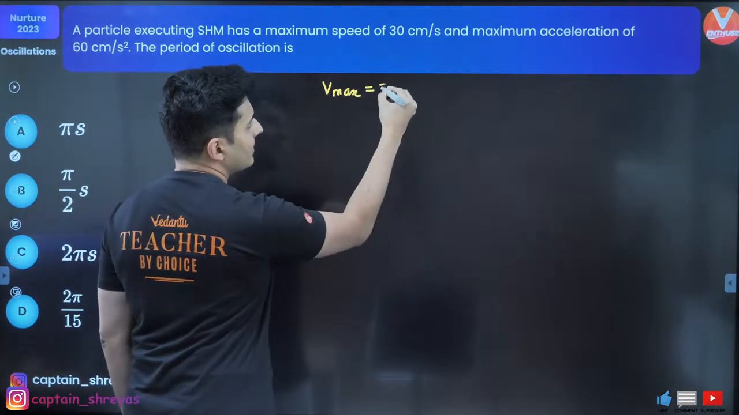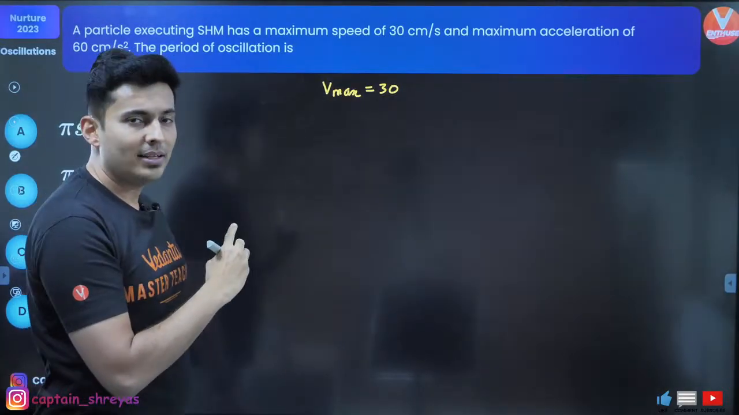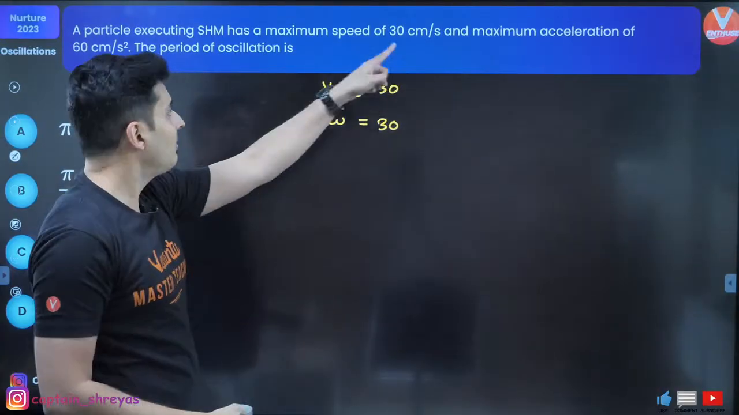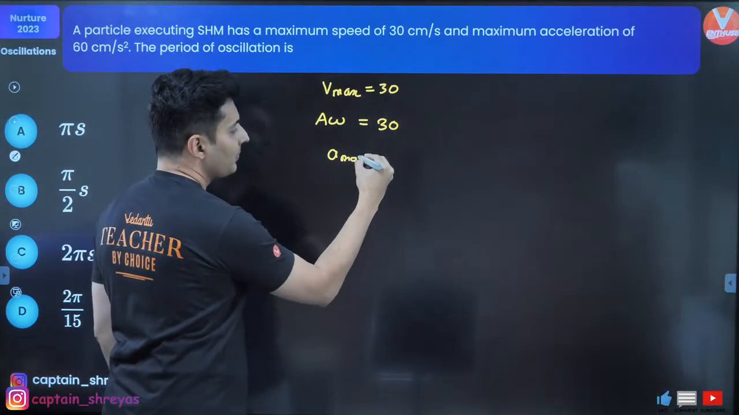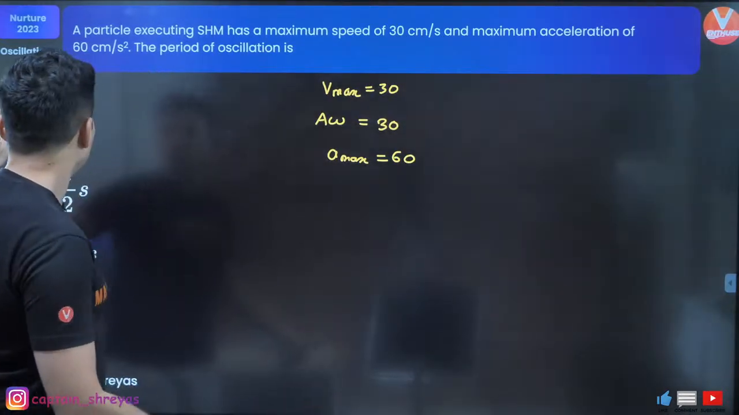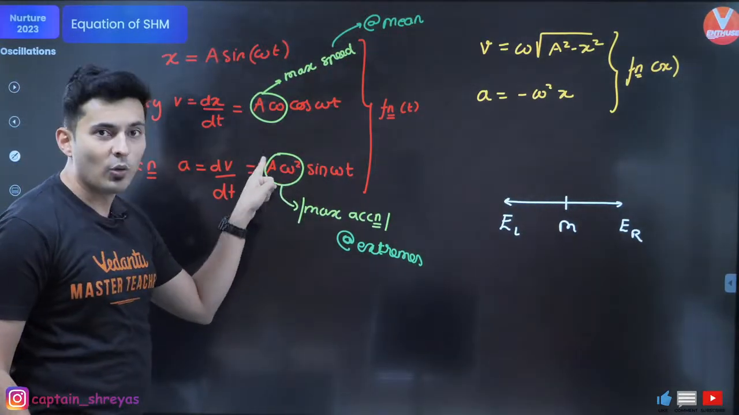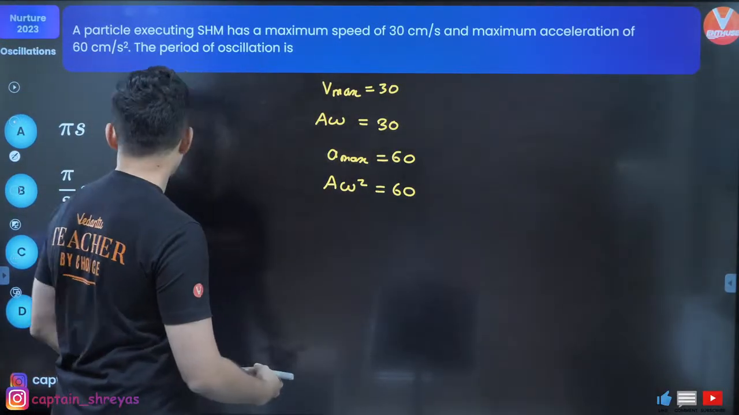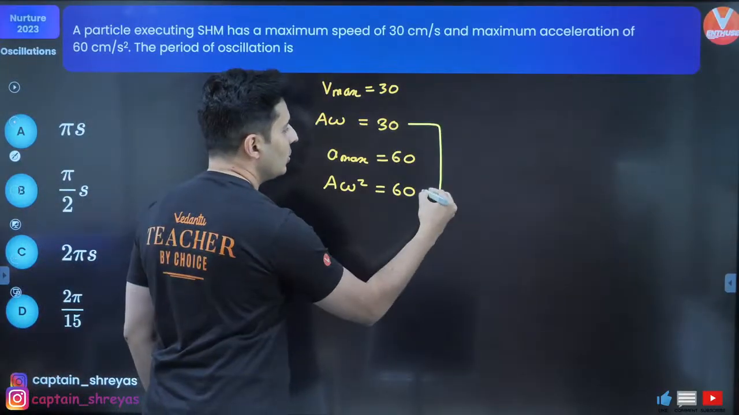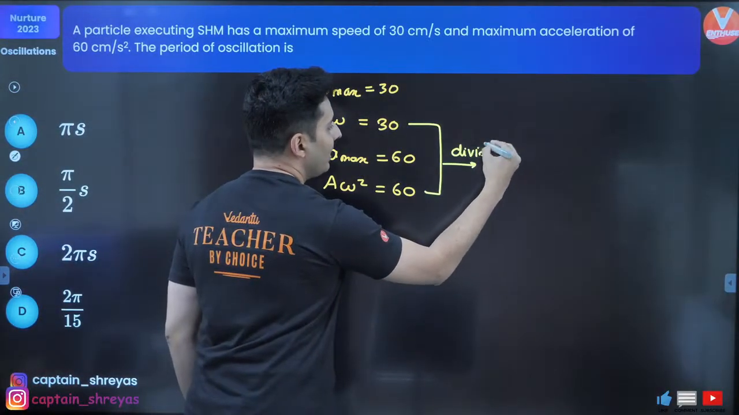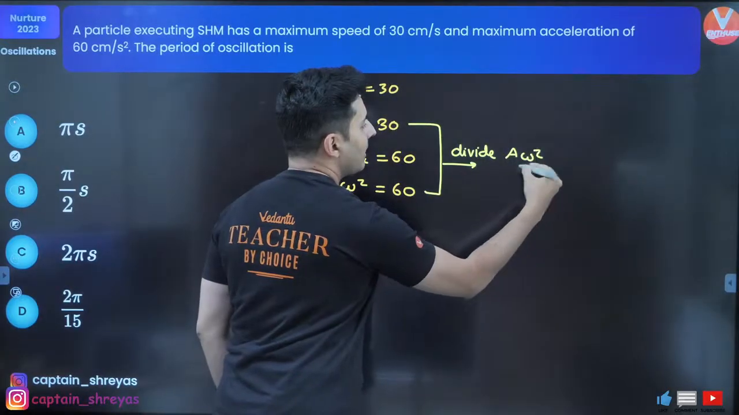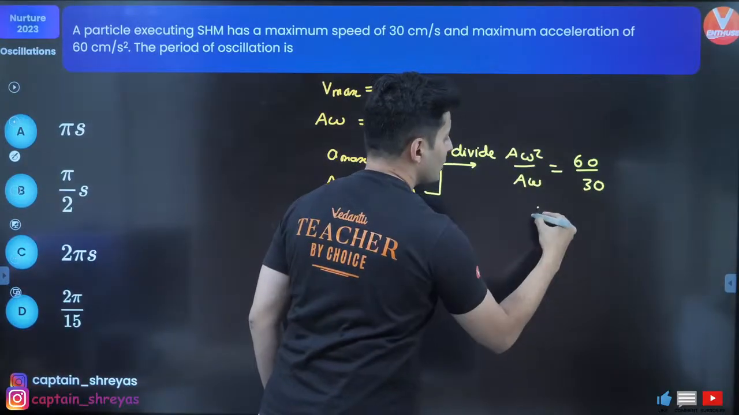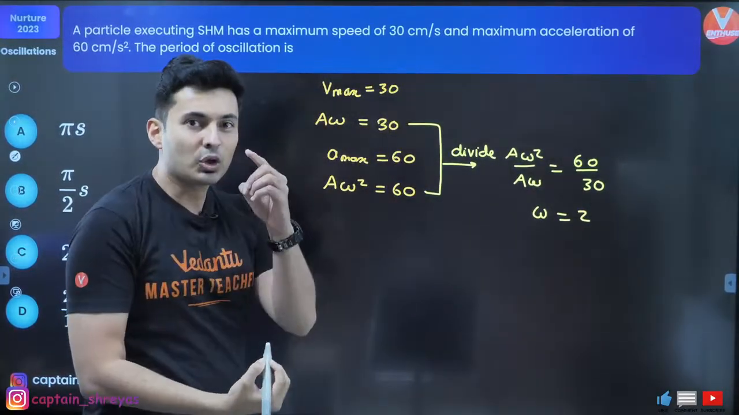Vmax is 30. Is there a formula which I know for Vmax? Yes. Maximum speed is A omega. So A omega is basically 30. Maximum acceleration is 60. So A max is 60. And if you notice over here, maximum acceleration is A omega square. So A omega square is nothing but 60. Now you know what to do next. Take these two and basically divide. If you divide both of them, it will become A omega square by A omega, which will be nothing but 60 by 30. So omega will be 2, but omega is 2 pi by time period.